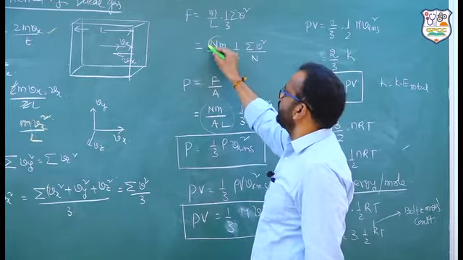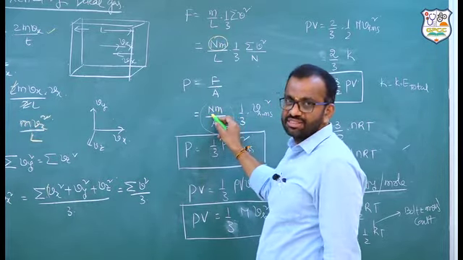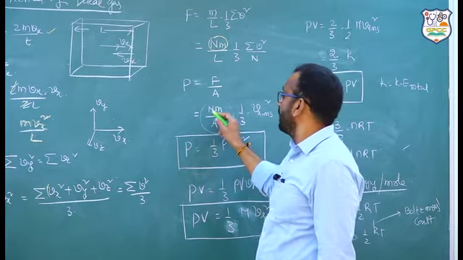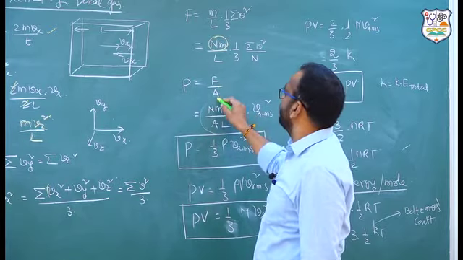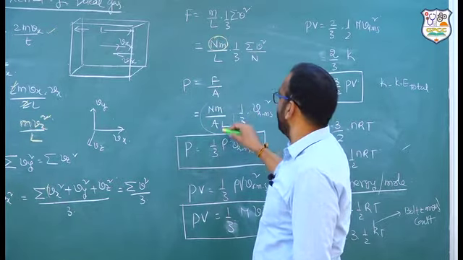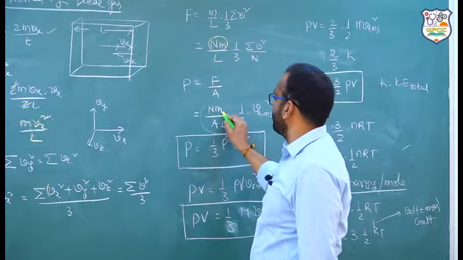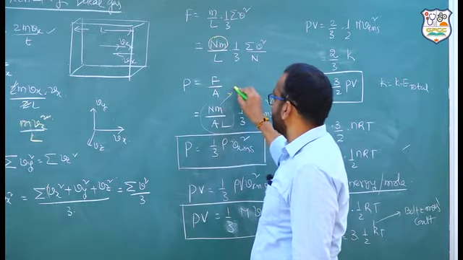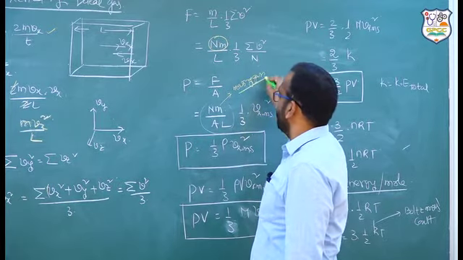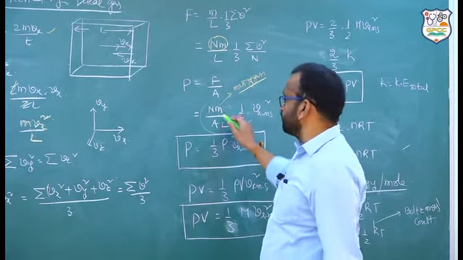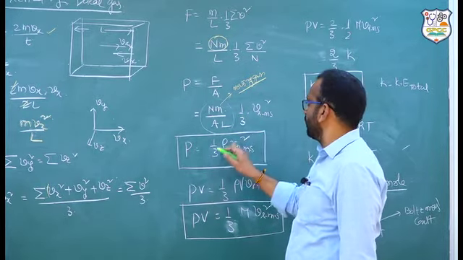Therefore, n into m is nothing but the mass of the gas. N molecules are there. Each molecule has a mass of m. Pressure is equal to force by area. This is force by area. Area, here I am writing A into L. N into m is called mass of gas, which is given to us. Mass by volume is equal to what? Mass by volume is density, 1/3.